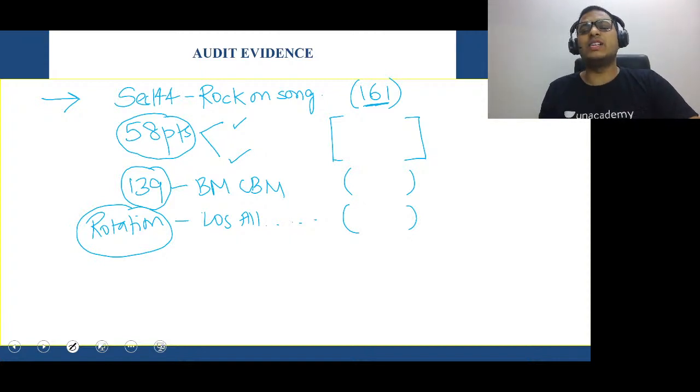Very simple. Then we had this small tune in relation to 139, very simple tune. Okay, what was it? BM CBM 39636 30 dash 30 dash. Once again, BM CBM 39636 30 dash 30 dash. Very clear.